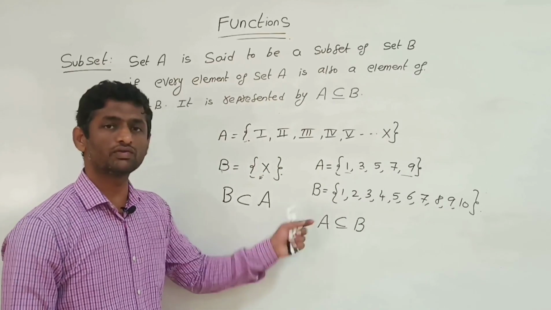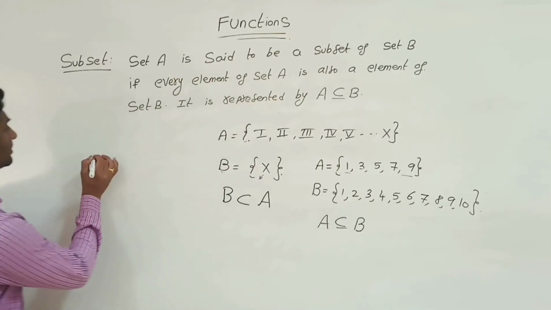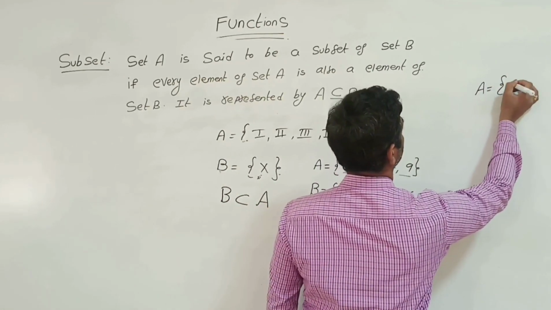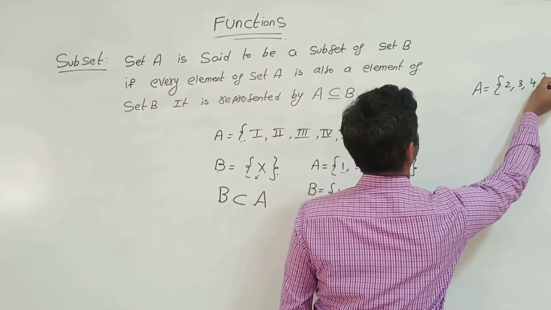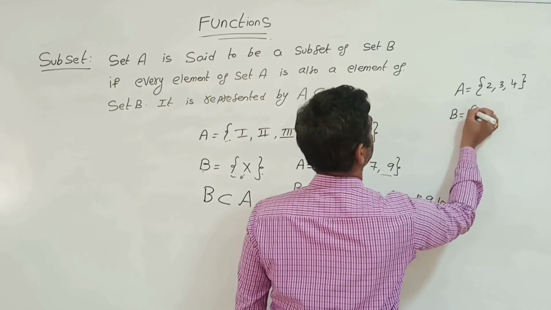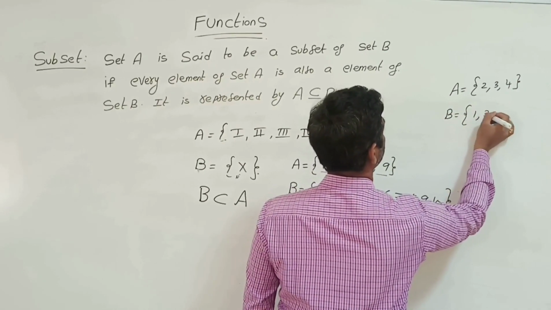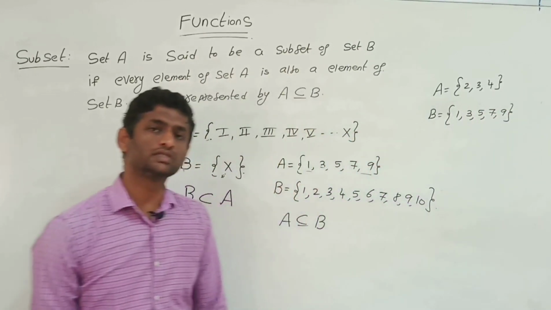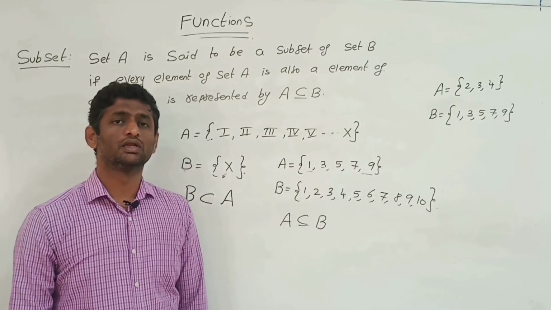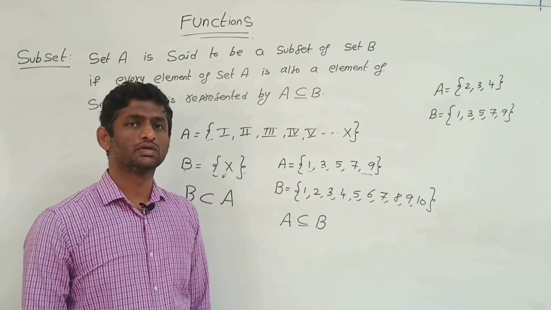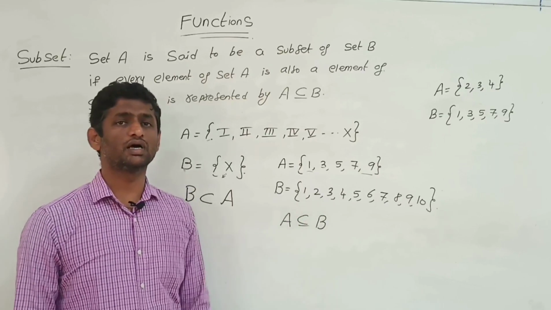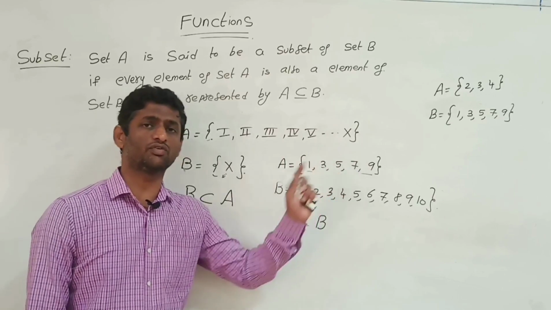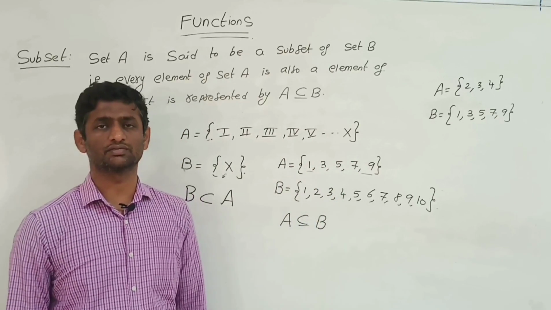If I go for one more, that is A is one set: 2, 3, 4. B is 1, 3, 5, 7, 9. Assume that these are the two sets. Now decide which of them are subsets, like A is a subset of B, or B is a subset of A, or it is not a subset.